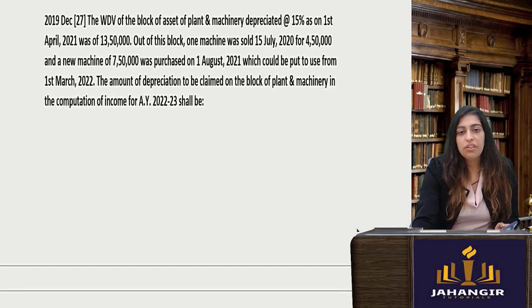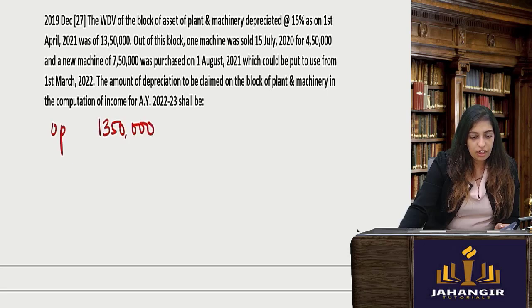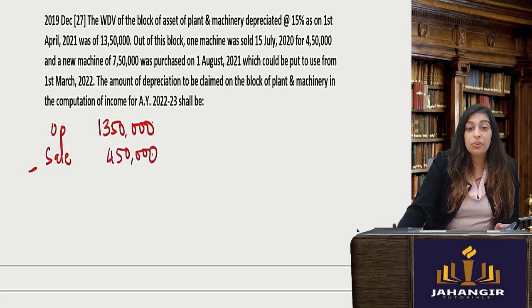Next one. The WDV of the block of asset of plant and machinery depreciated at the rate of 15% on 1st April of 13,50,000. Out of this block, one machine was sold on 15 July 2020 for 4,50,000 and new machine was purchased which could be put to use from 1st March. The amount of depreciation to be claimed on the block is dash. The WDV is, so you start with opening always 13,50,000. Out of this, one machinery was sold. Subtract the sale. You always take the selling price over here. Whatever is given, you will always take the selling price.